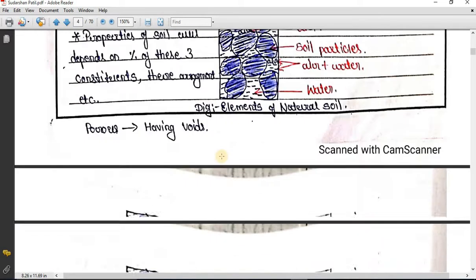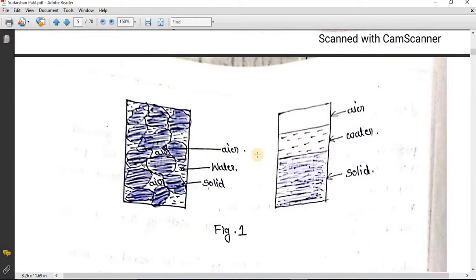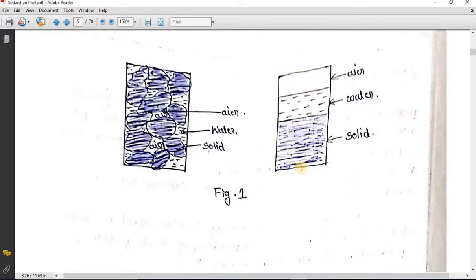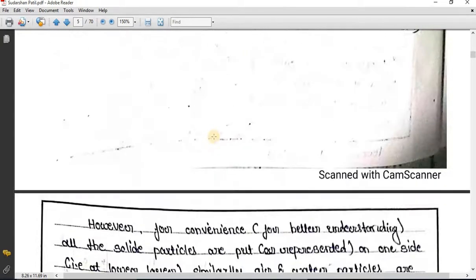You can see, just for study purposes we are going to represent all these three components separately. In fact, in practice these components will not be separate, but for study purposes we are taking them separately. We will move further.